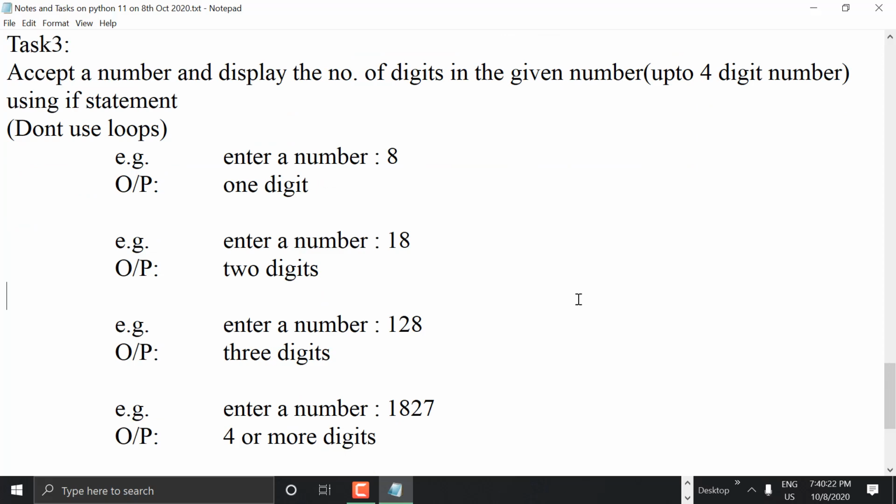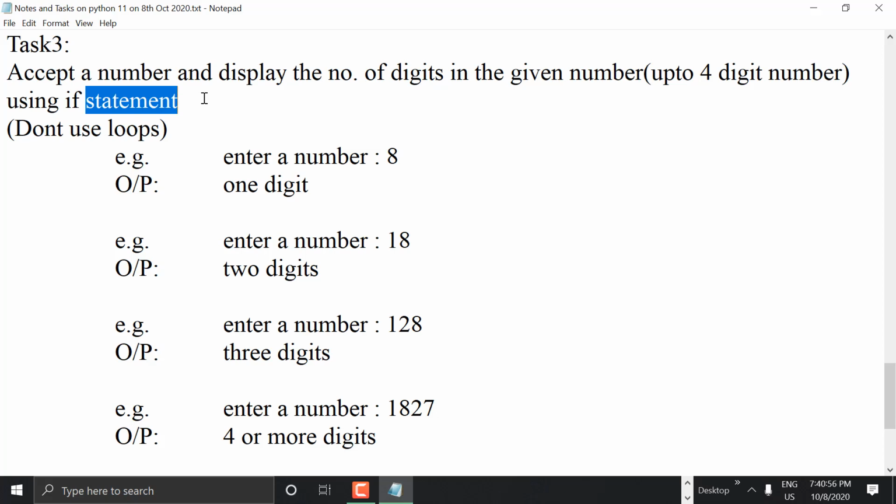Maximum four digits. Of course, you can take more digits as well, but that we can do later in the loops concept, while loop or for loop. No, no length method. You can use if condition. That's what I gave you, using if statement. No, I don't want to use length.